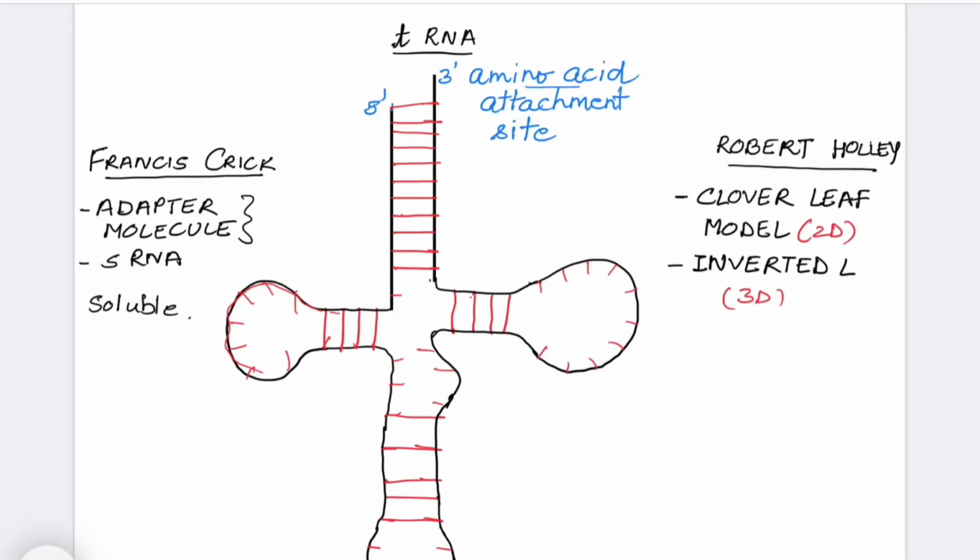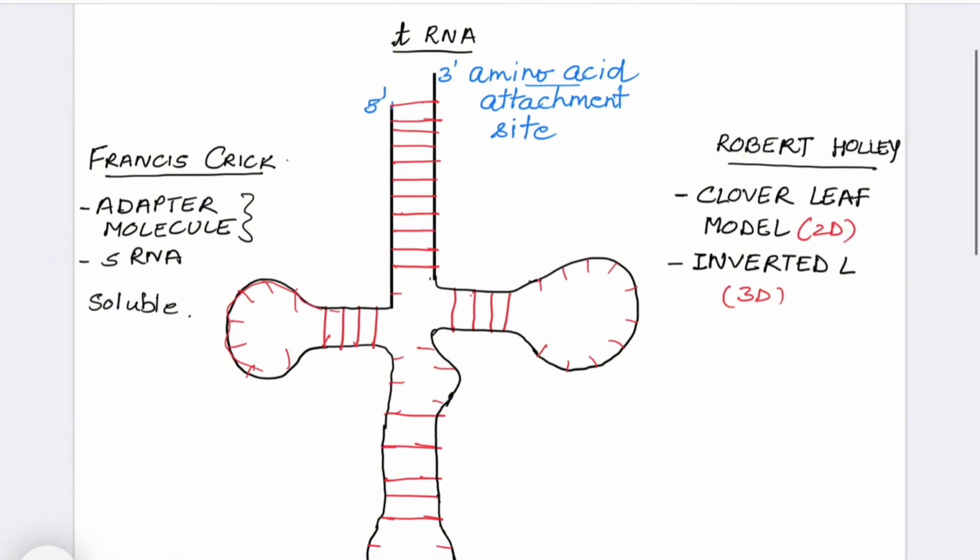Now let us understand the basic structure and the basic information about the tRNA molecule. tRNA was first recognized by Francis Crick, and he called it an adapter molecule because he observed that this molecule reads the code on messenger RNA and also binds to specific amino acids on the other hand.